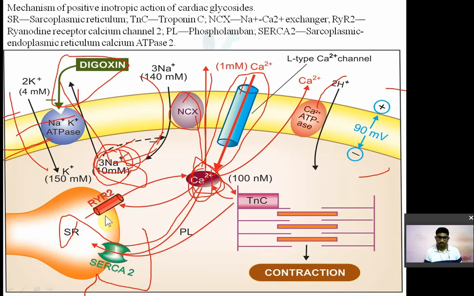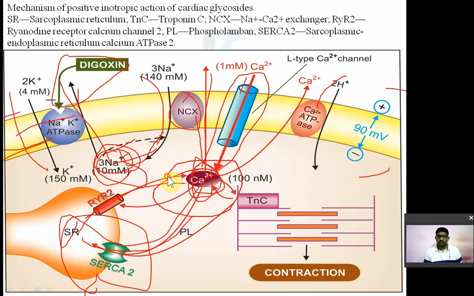Whatever extra calcium is there inside the cell will be stored in the sarcoplasmic reticulum, and when there is another signal, more calcium will be released from the ryanodine receptor calcium channel.